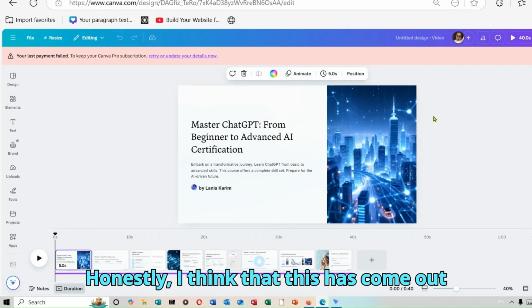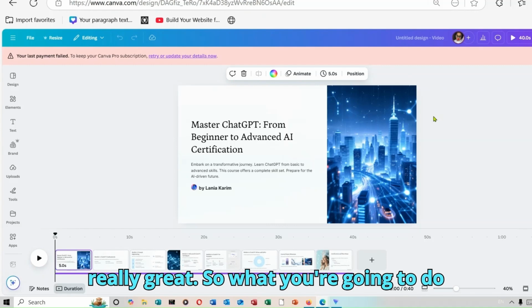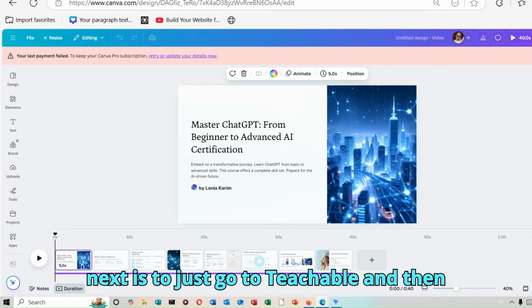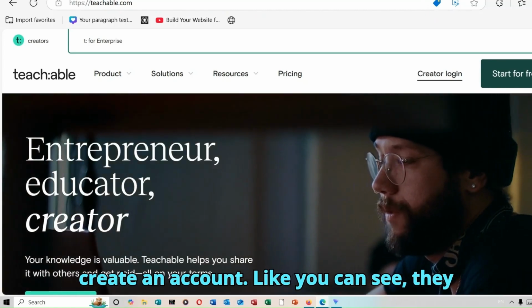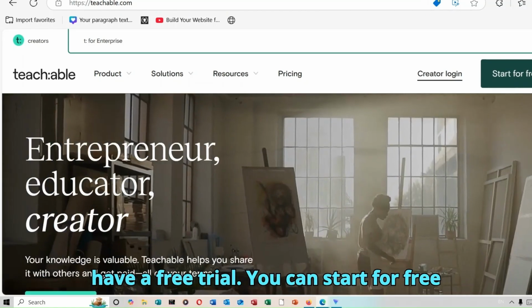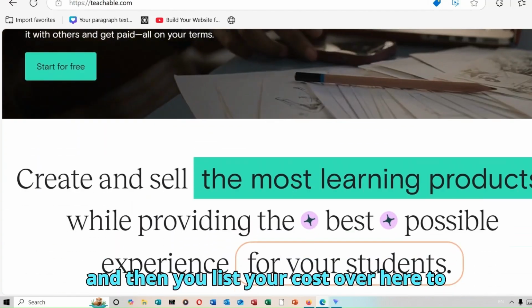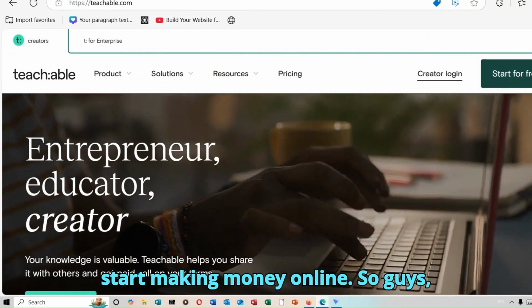Honestly, I think that this has come out really great. So what you're going to do next is to just go to Teachable, and then you're going to be able to list your course over there. You'll just have to create an account. Like you can see, they have a free trial. You can start for free, and then you list your course over here to start making money online.